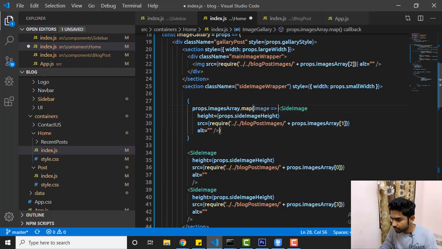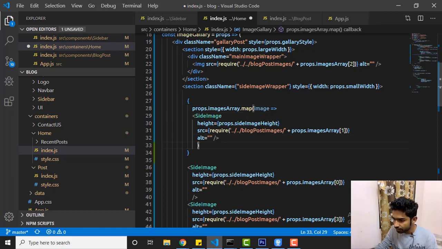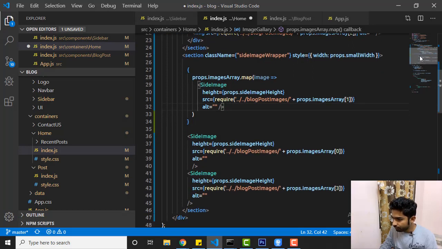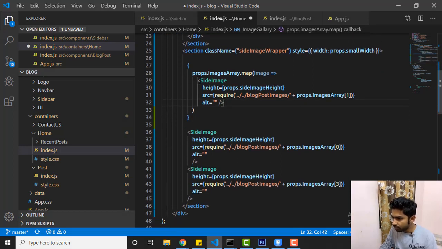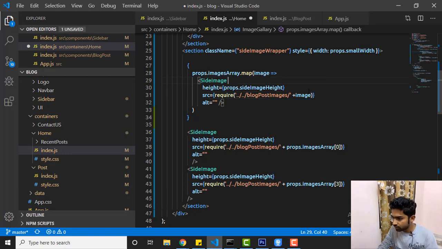You can see another line. So here, instead of props image array, we'll say image. Let's remove this.